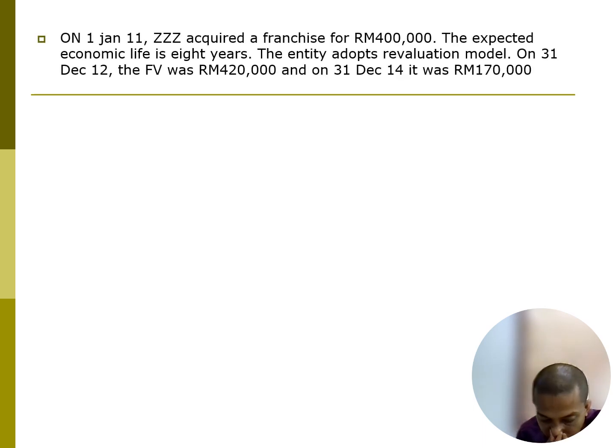Okay, so this is the other example. On 1st of January 2011, ZZZ acquired a franchise for 400,000. The expected economic life is 8 years. I mean that this is a finite useful life, 8 years. The entity adopts a revaluation model. On 31st of December, 2012, the fair value was 420,000.